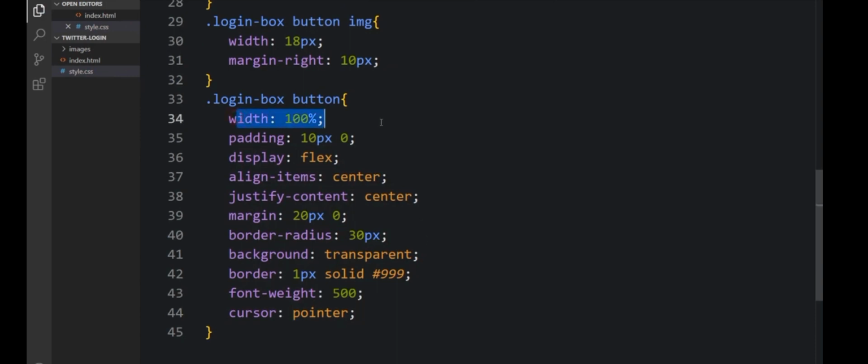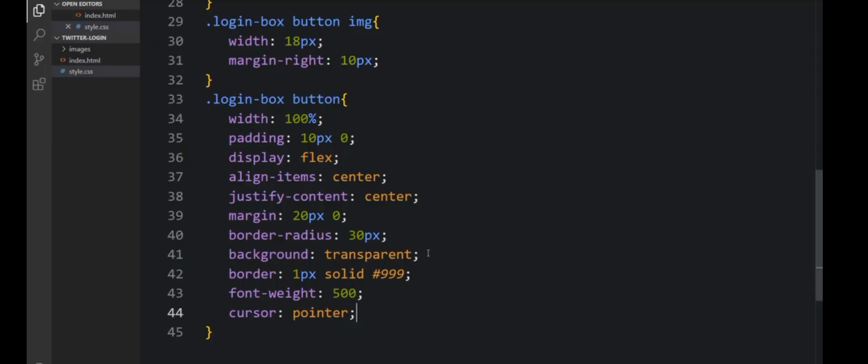Right, now the padding, 10 pixel. The display will be flex, the align-items center, the justify-content will be center, the margin will be 20 pixel 0, the border radius that's 30 pixel, the background will be transparent, the border will be 1 pixel solid with the color, the font weight another.